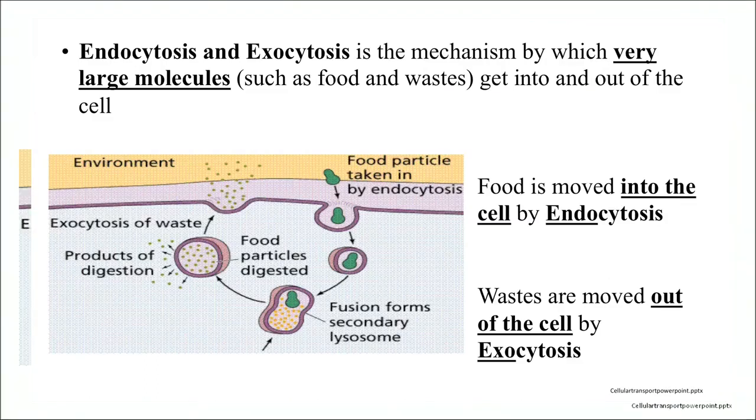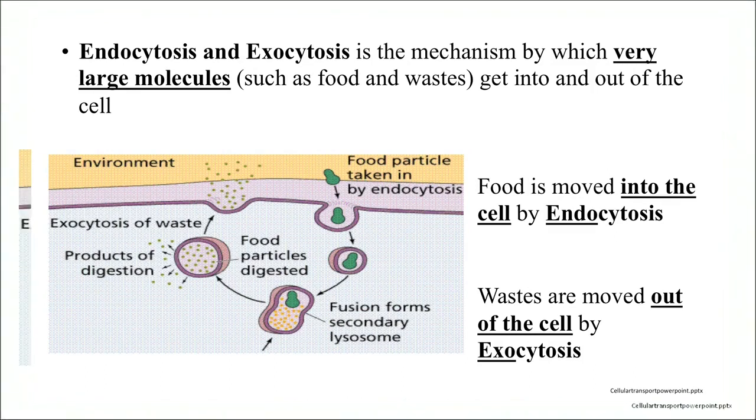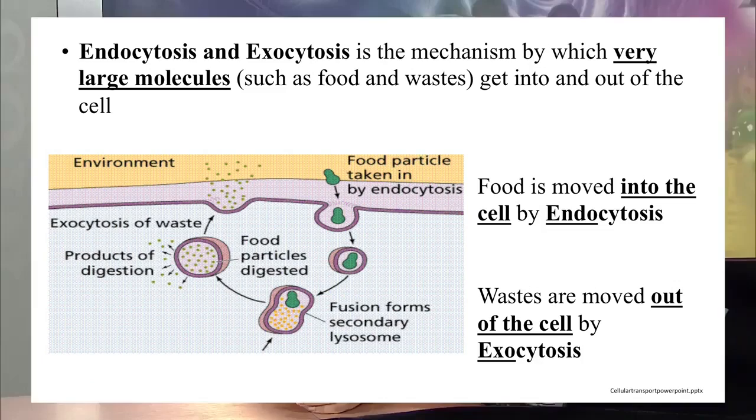You can see in this diagram that the cell membrane is pinched off and makes a vacuole, and then with the help of digestive enzymes of the lysosome, the destructive enzymes digest the material, and then the rest of the waste product goes out of the cell, and it is by the exocytosis process. So here you can see both the endocytosis process as well as the exocytosis process. Food moves into the cell by endocytosis, and waste products move out of the cell by the exocytosis process.